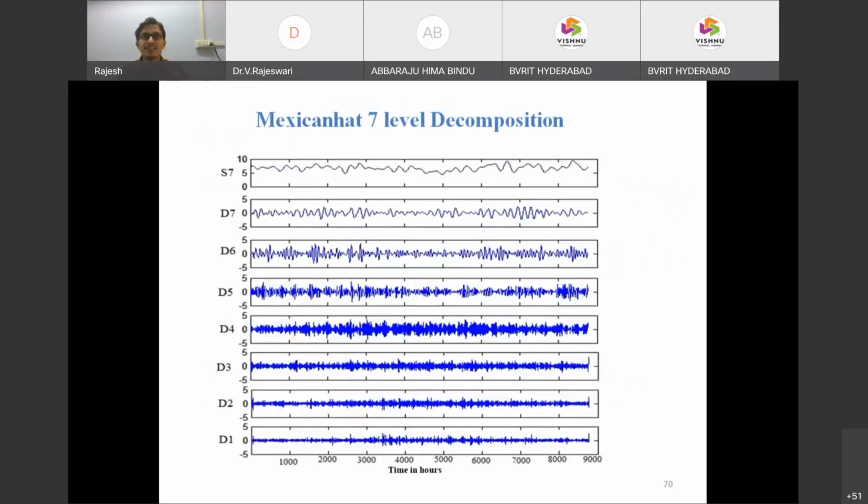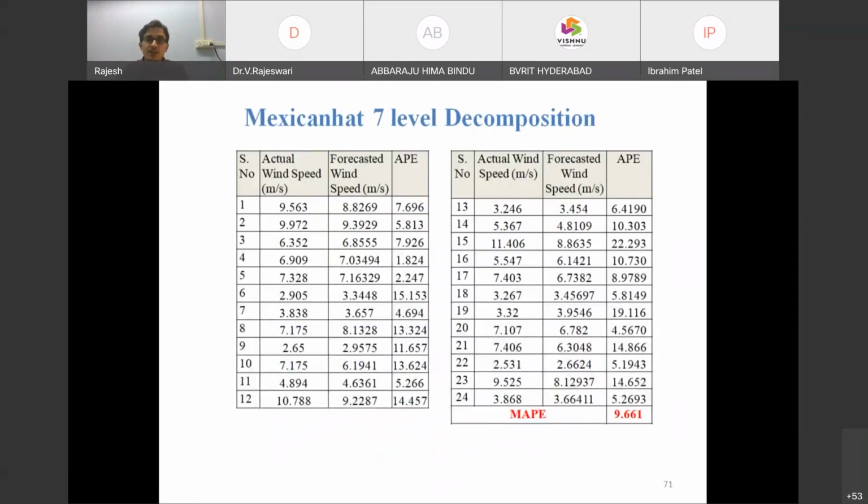But here the beauty is decomposition, with several levels of decomposition. Just now, as in the morning session, I told you about decomposition. Here the decomposition is from D1 to D7 and S7. All these individual signals are forecasted and added using WMTSA to get the original wind signal.